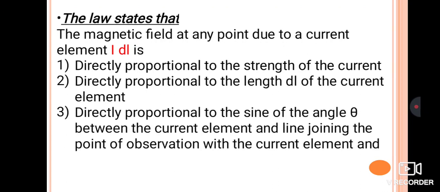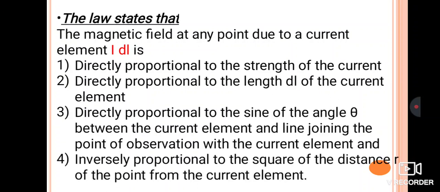Similarly, it is directly proportional to the sine of the angle between the line joining the point of observation and the current element, and it is inversely proportional to the square of the distance r from the point to the current element. Whenever you understand this in the form of an equation first, then you can understand it with the help of the theory.